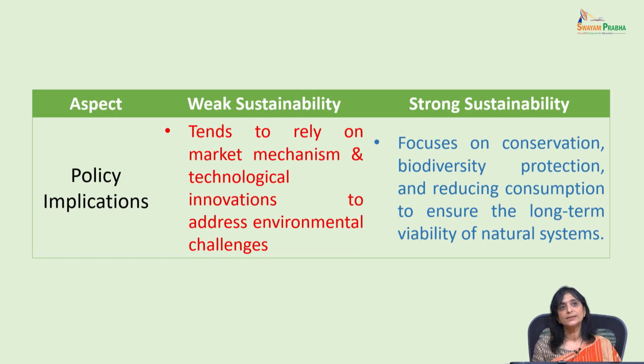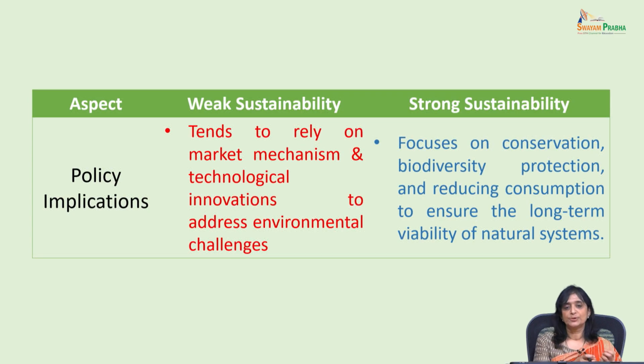Then coming to the policy implications, weak sustainability tends to rely on market mechanisms and technological innovations. Why? Because it is saying we can substitute natural capital by man-made capital. So if we are doing so, we have to get more and more of man-made capital because we are using more and more of natural capital.